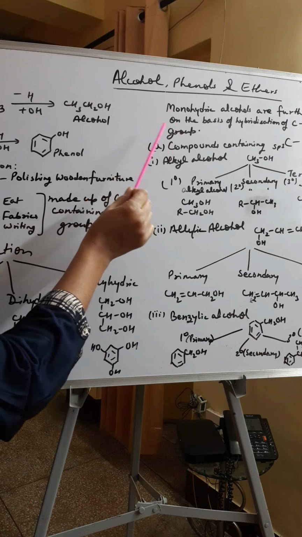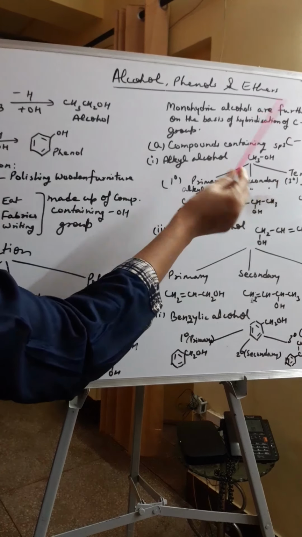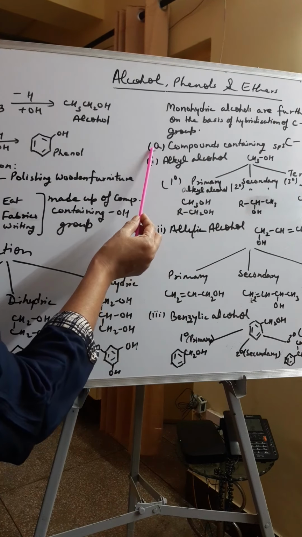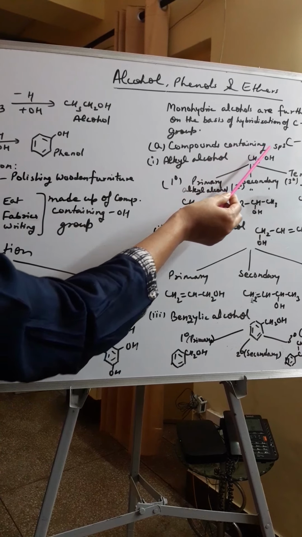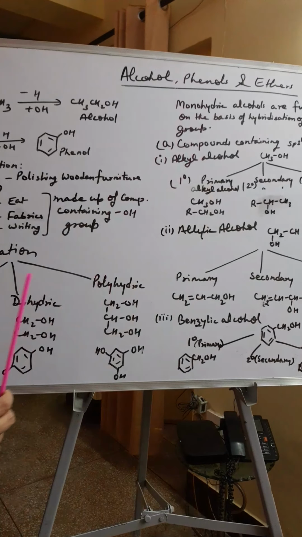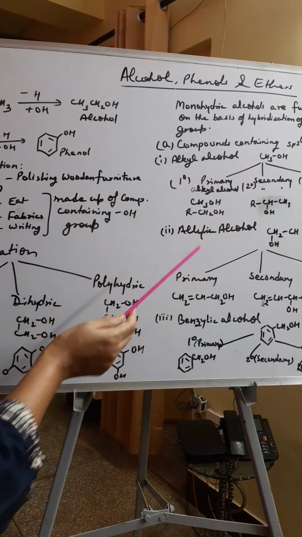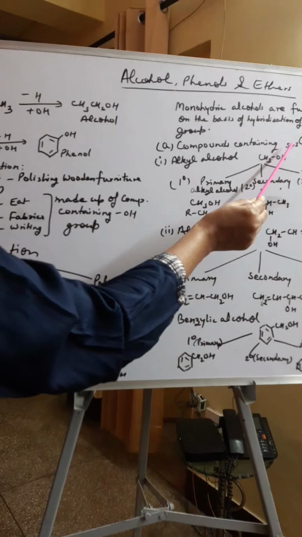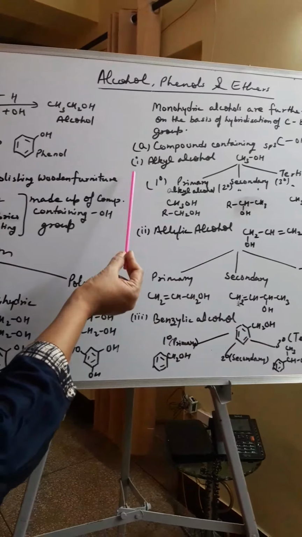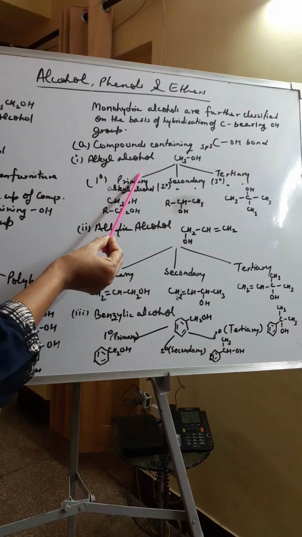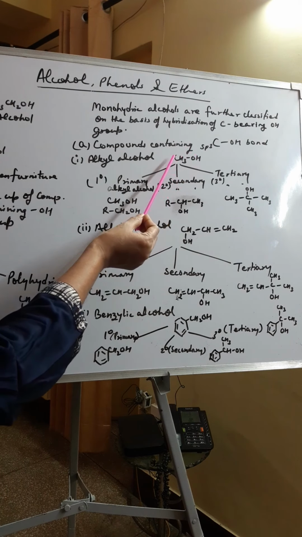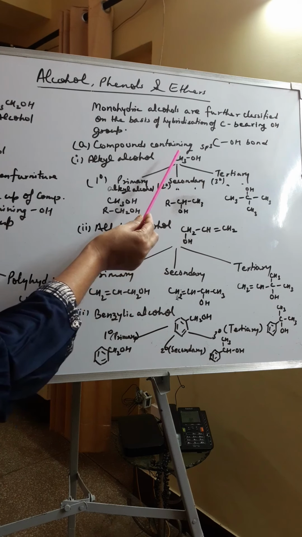That means the hybridization of the carbon to which OH is attached, on that basis there is another classification. So the first one is compounds containing sp3 hybridized carbon-OH bond. So this type of classification we will study. In compounds containing sp3 hybridized carbon-OH bond, we have different categories. The first one is alkyl alcohol. In alkyl alcohol, the OH is connected to the sp3 hybridized carbon atom of an alkyl group.